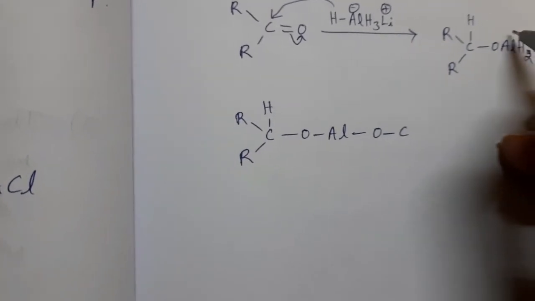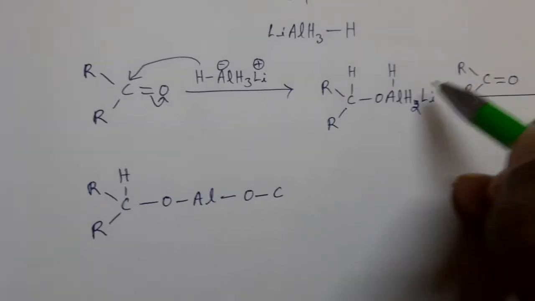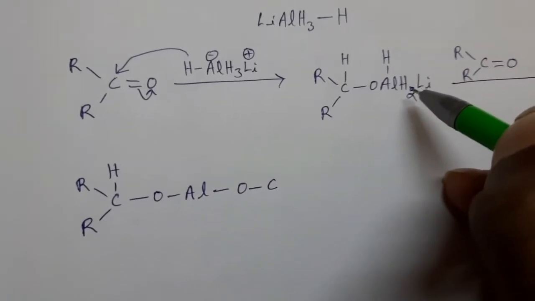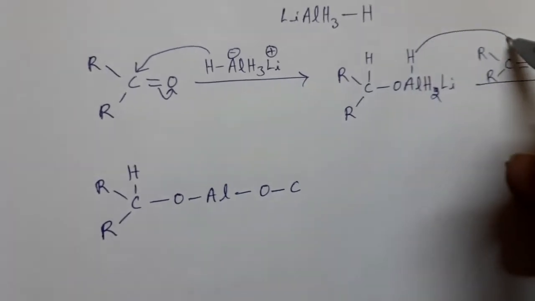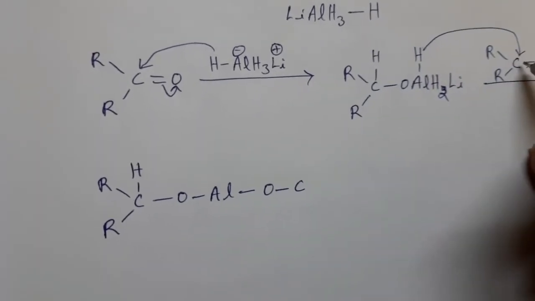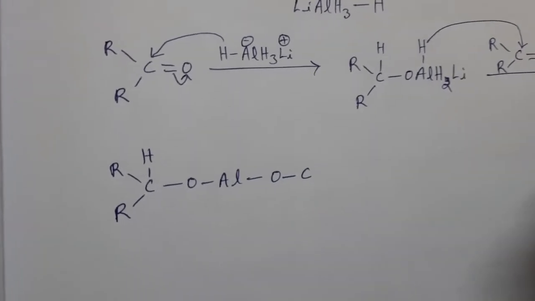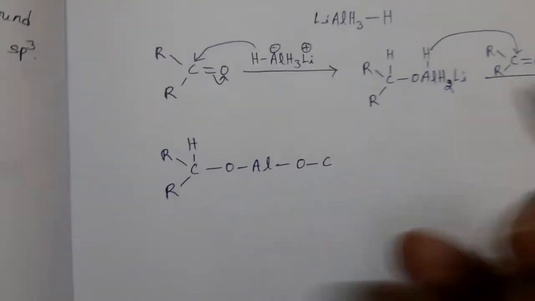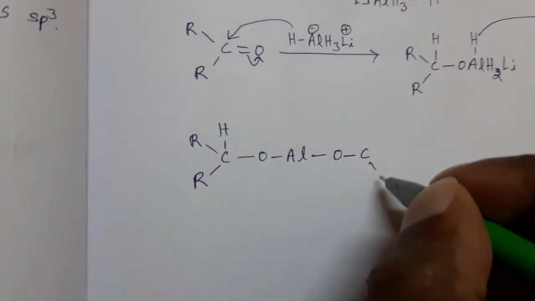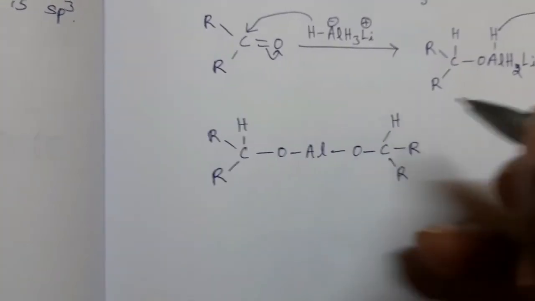From this, another hydrogen, I am writing AlH2. From this, H minus attacks at this carbon position and the remaining part attaches to this oxygen. Then we can get this one.